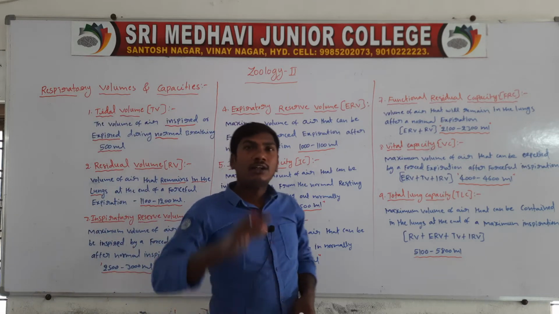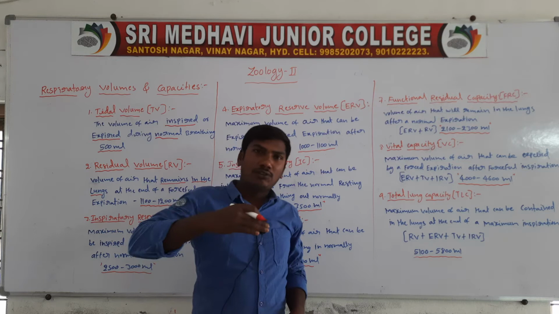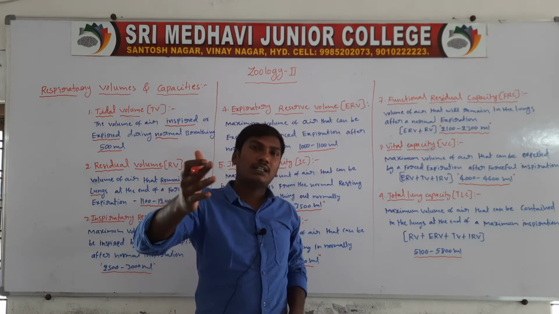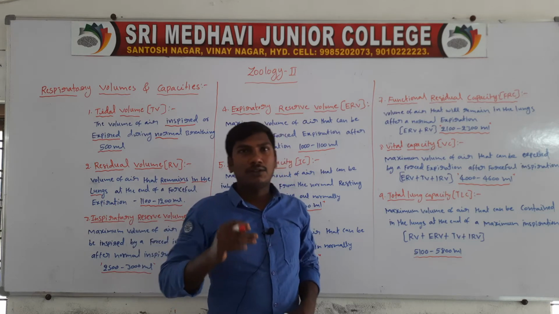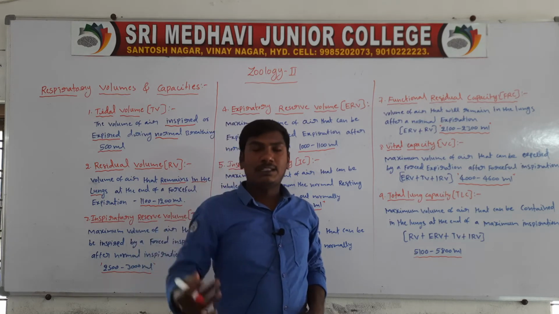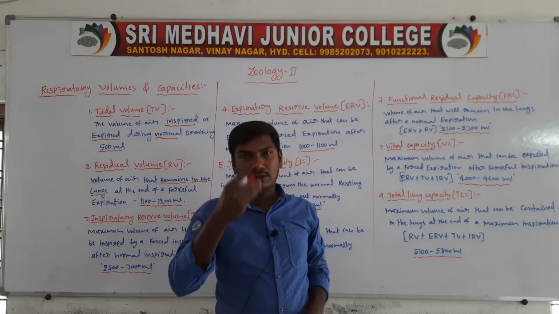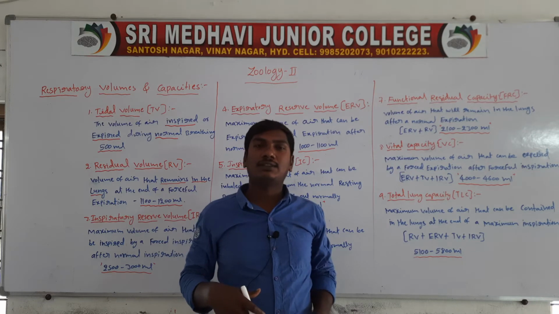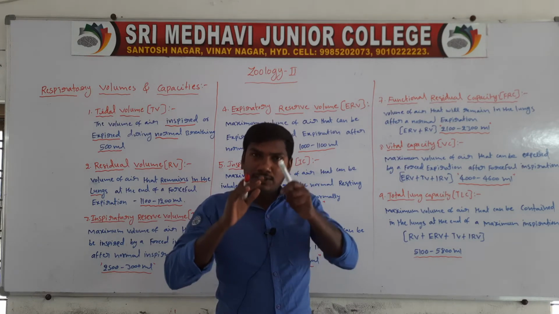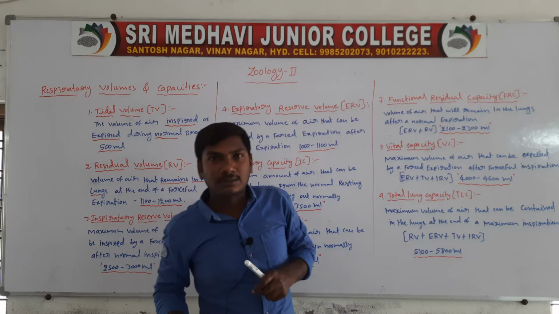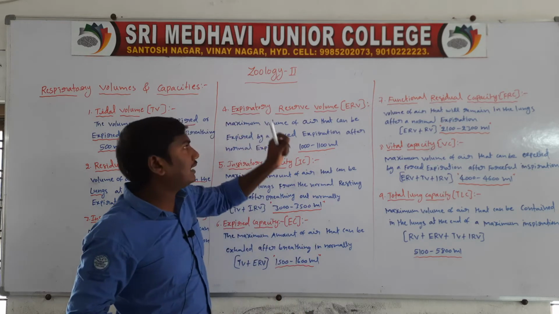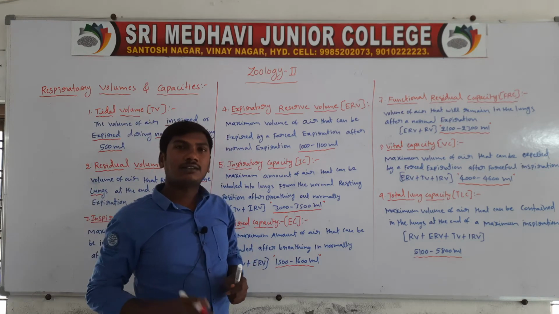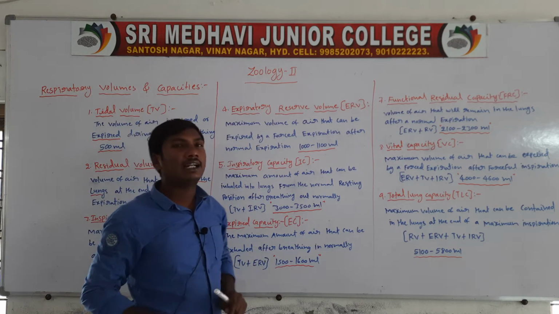First you do a normal expiration, the air going outside normally. After that, the forced expiration is called the expiratory reserve volume.